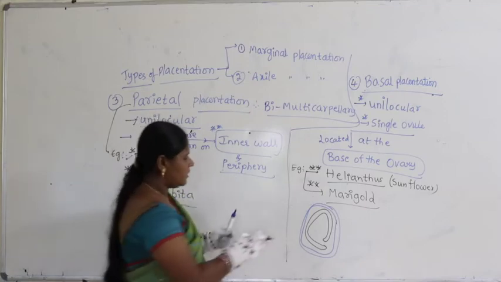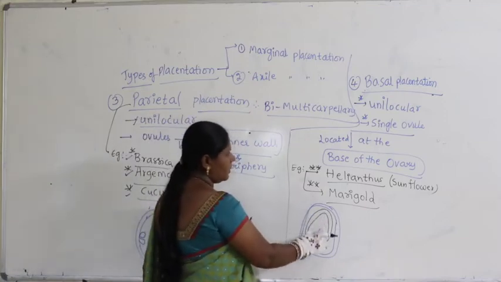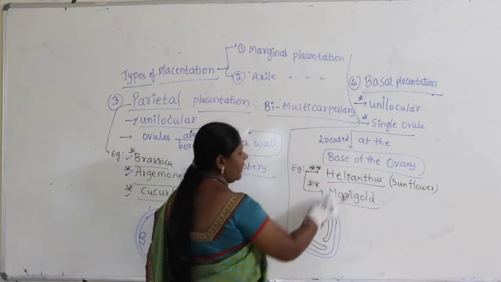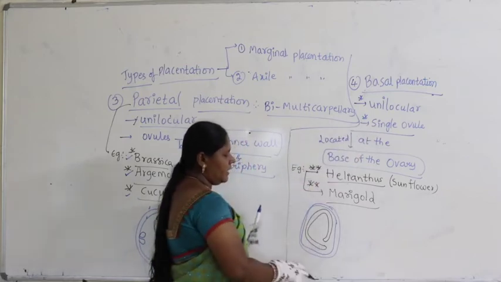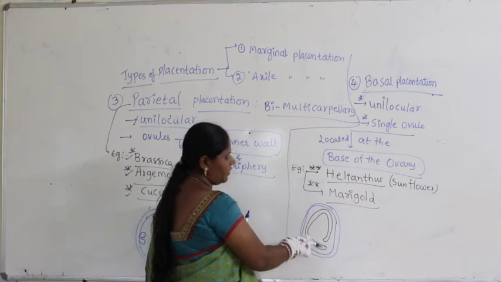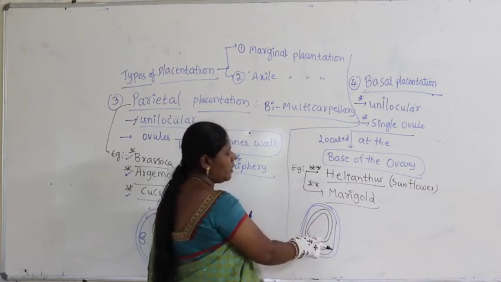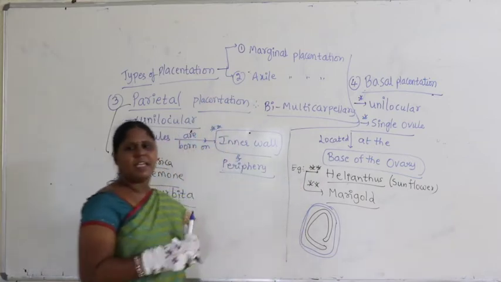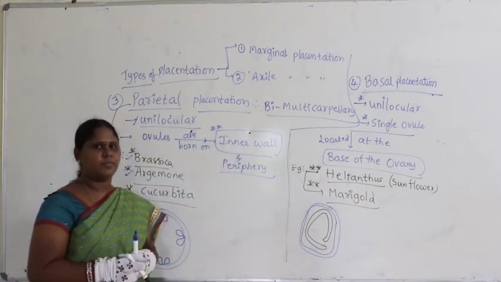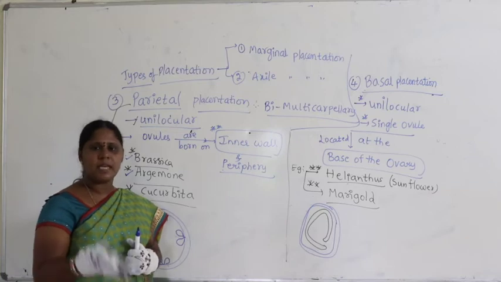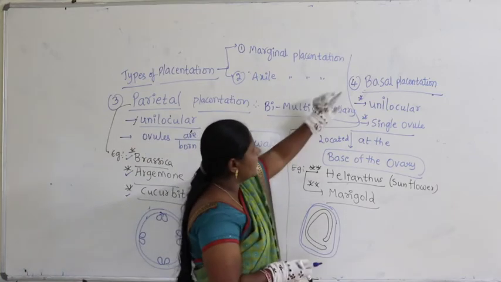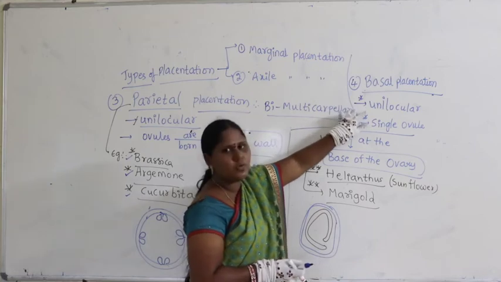You find this darker one, which I have marked, this is only one ovule, a single ovule. Where is it located? At the base of the ovary. From the base of the ovary it starts and ends again at the base of the ovary. Such a type is called basal placentation. So again I say, basal placentation, unilocular.